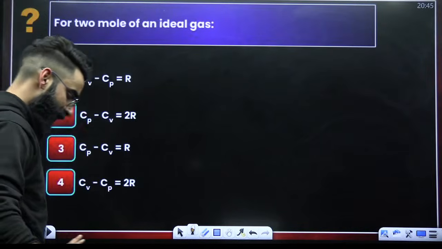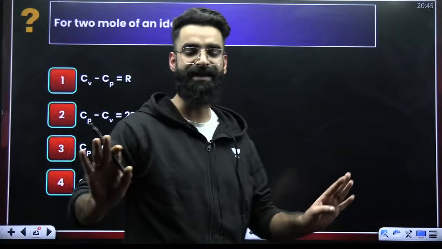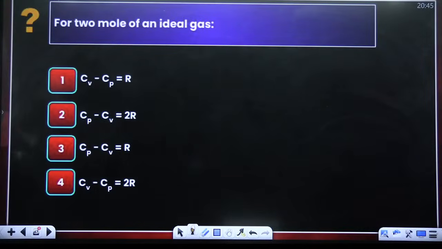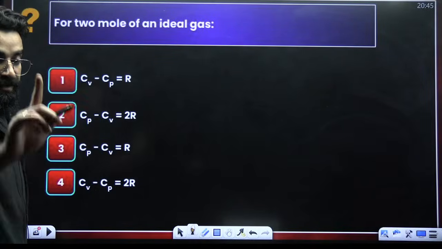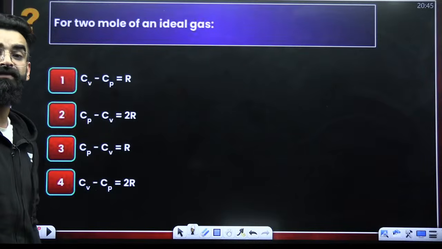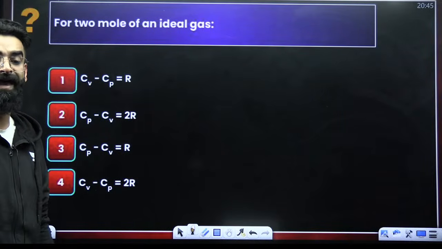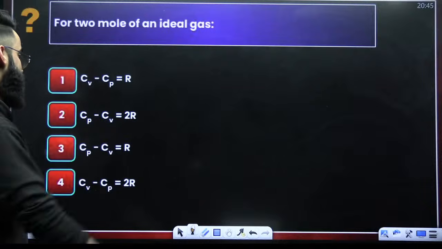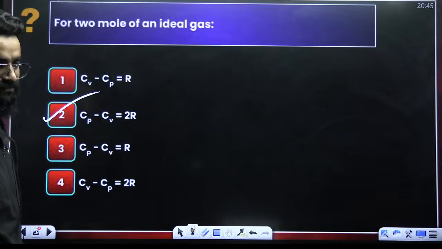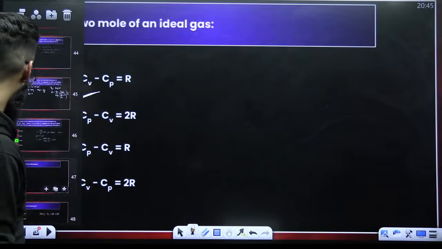Perfect. One easy question, not less than 3 seconds to solve. For 2 moles of ideal gas, Cp minus Cv is? For 1 mole of ideal gas, Cp minus Cv is R. For 2 moles of ideal gas, Cp minus Cv is 2R. For n moles of ideal gas, Cp minus Cv is nR. So the answer of this particular question is going to be 2R. Nothing to think here.